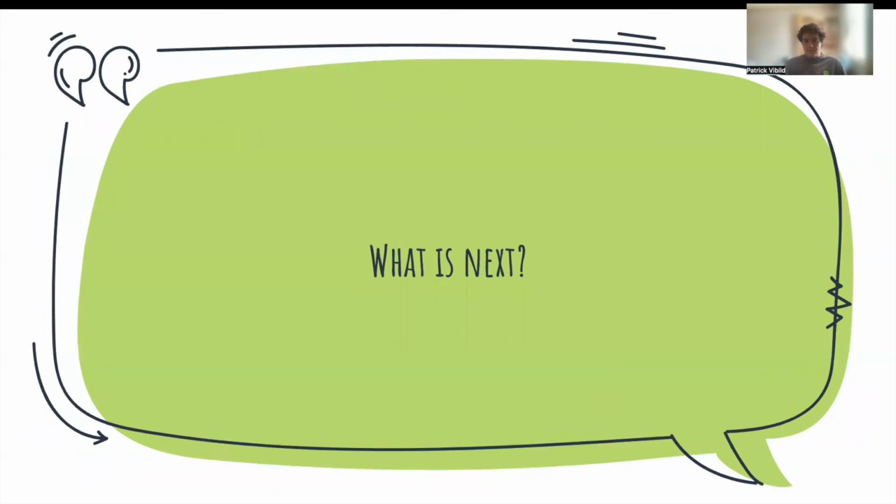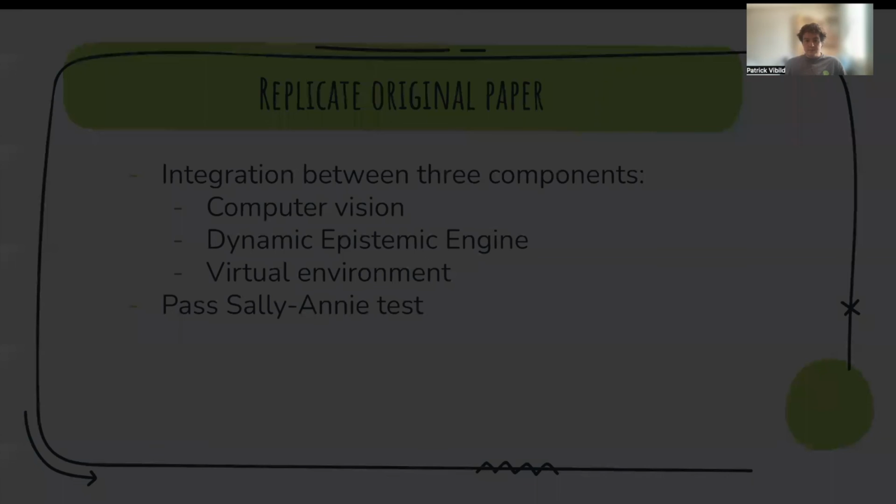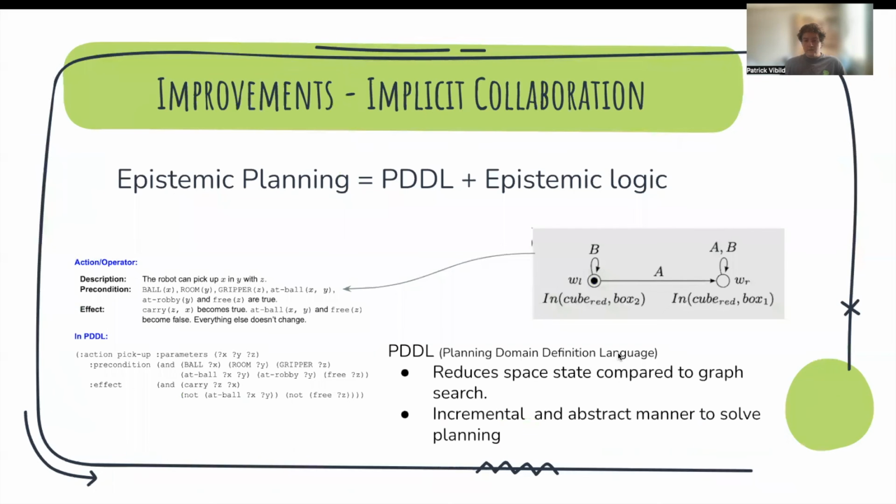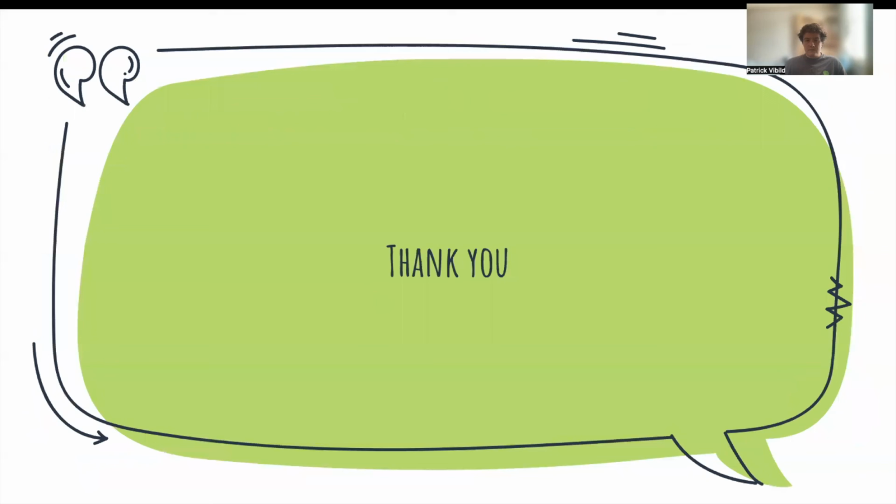So what is coming next: we have shown that we can pass the Sally-Anne test with the robot, since we have integrated the computer vision, the dynamic epistemic engine, and the virtual environment, simulating the test of the paper. So right now we want to integrate the belief system of each of the agents with automated planning. We want to integrate the beliefs into the preconditions of the actions of the PDDL, so we can implement an implicit collaboration framework for robots. Thank you for listening.